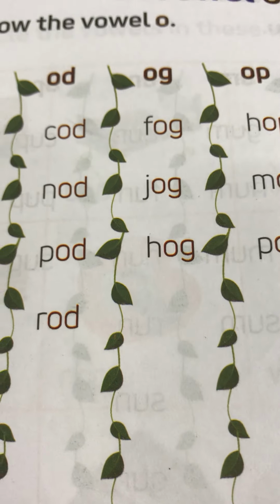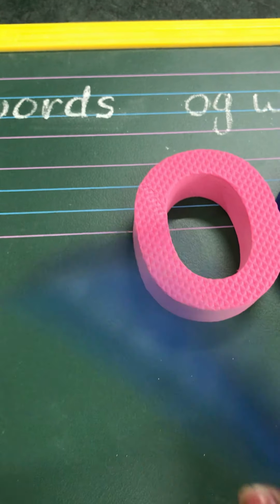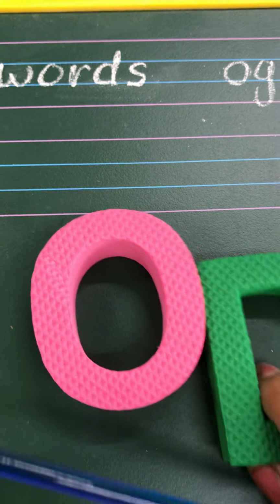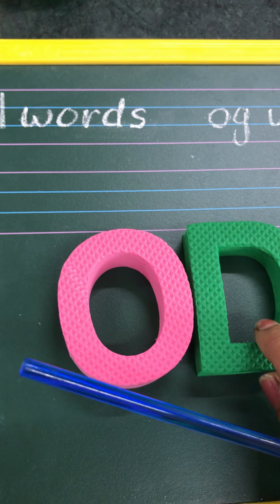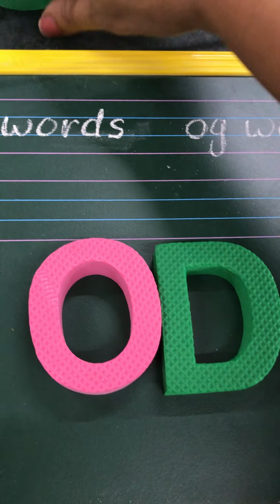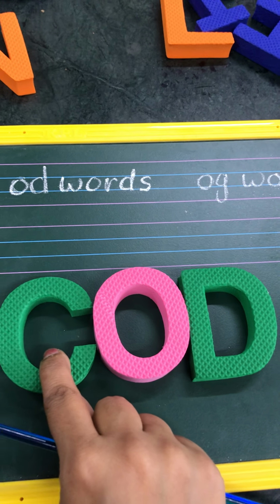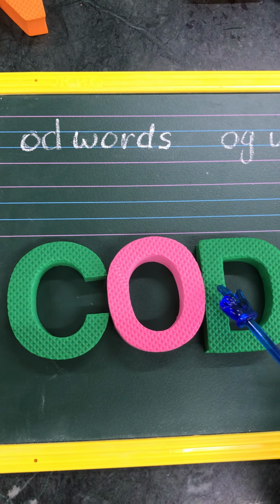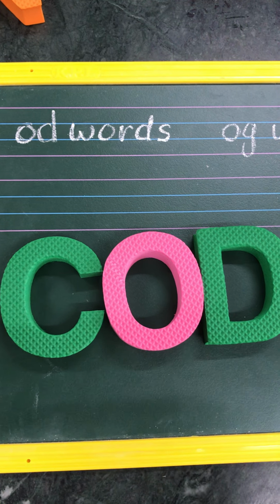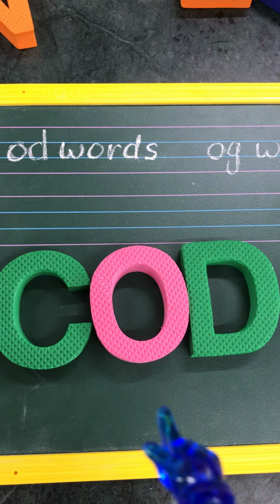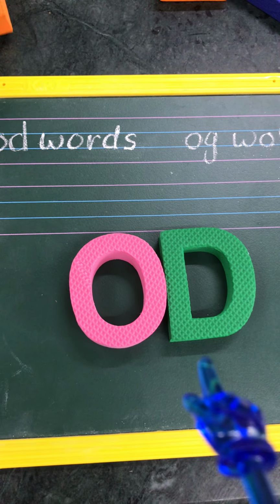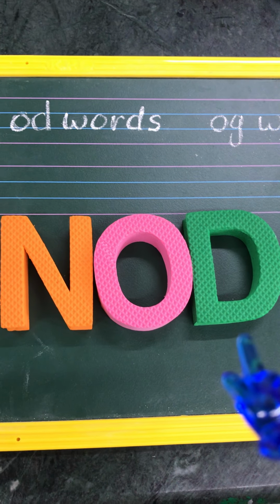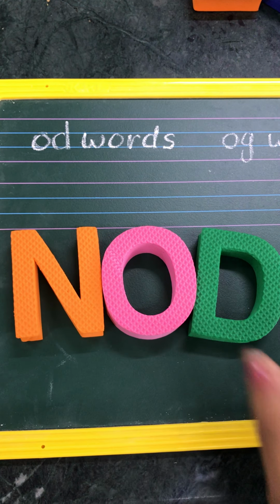Okay, so now I will show you. See, this is o and this is d. Odd. If I add one letter to it, it will become chord. K, odd, chord. Now if I remove k and add n to it, the sound of n is n. So it will become nod.